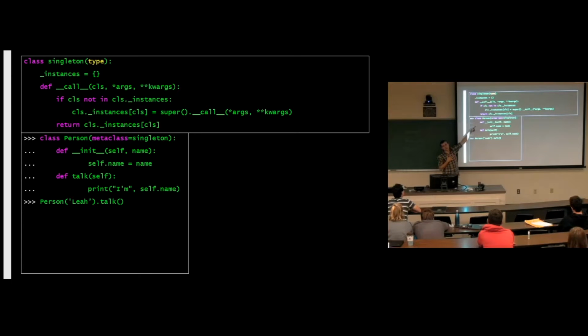What is cls? Person is the cls here. So is Person in this _instances dictionary? Is it? No, nothing's in it. So this if statement triggers, and we add a new instance of this class, Person, to the instances dictionary, and then we return it. So now we have an instance of Person with the name Leah.